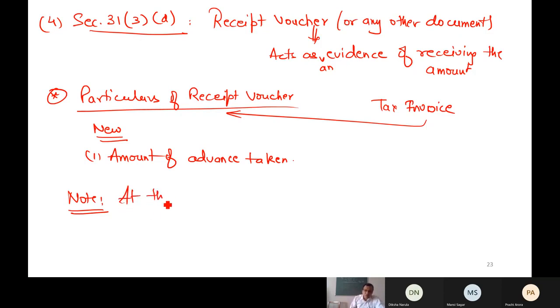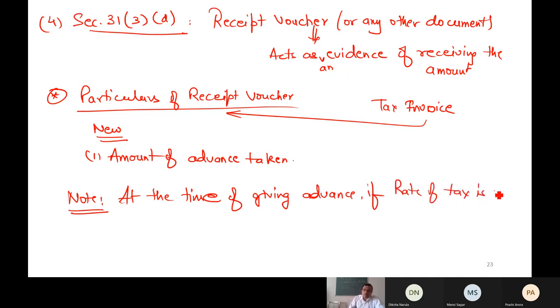In case, note, at the time of giving advance, if the rate of tax is not ascertainable, I mean the rate is not known, in case it is ascertainable, there is no problem. Then the 18% rate has to be taken, there is no choice, it has to be.